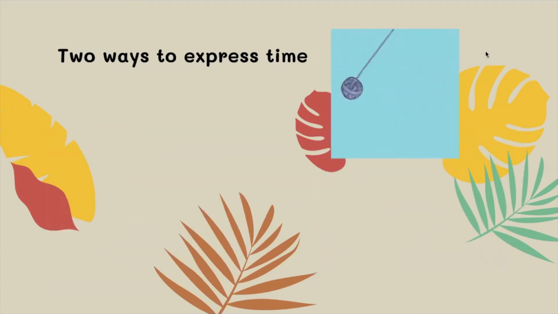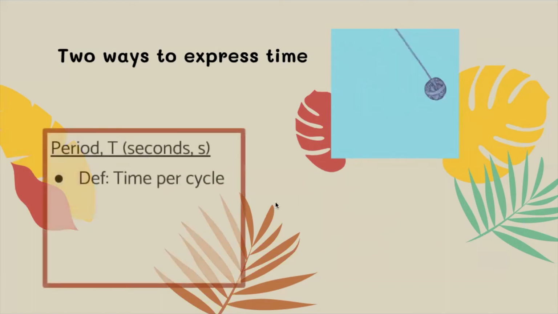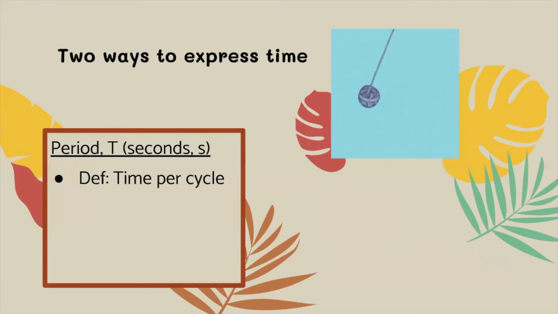Okay, so let's say I've got a pendulum, and this time I just took a GIF of this ball of yarn here. If I wanted to measure its time period, what I can do is grab my phone, pull out the timer, and this is actually how I did this. I counted how long it took to do 5 cycles. Now, fun fact, one cycle is one complete back and forth motion. So one cycle would start here, go to the other side, and come back. That's one cycle. So one complete cycle is there and back again.